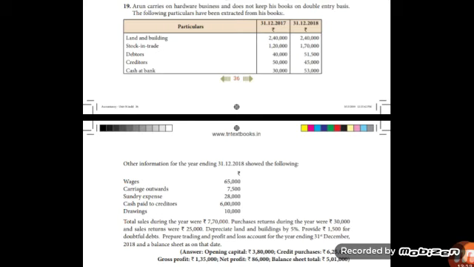Here opening capital is not given, so you should prepare opening statement of affairs. In opening statement of affairs, you should take only the opening assets and liabilities. That is land and building 2,40,000. Stock in trade 1,20,000. Debtors 40,000. Creditors liability 50,000. Cash at bank asset 30,000. Children, note the point: while doing opening statement of affairs, you need not take any adjustment.